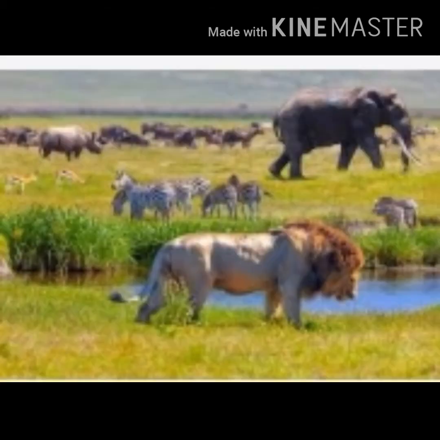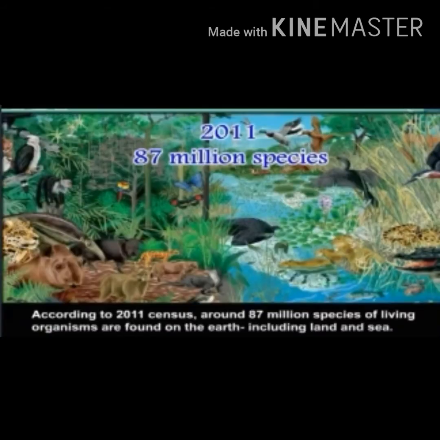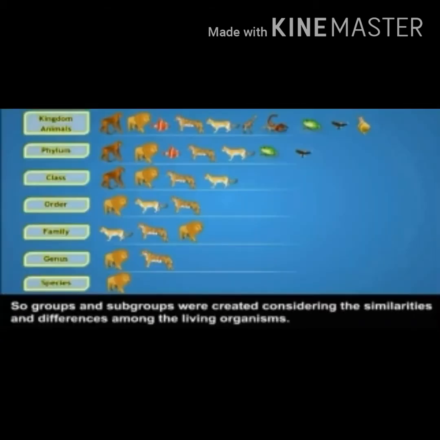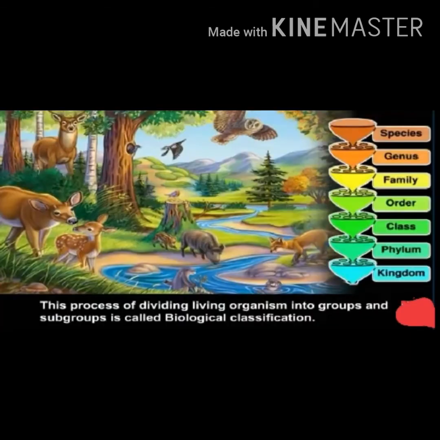Students, do you know why there is a need of classification of living organisms? According to the 2011 census, around 87 million species of living organisms are found on the earth, including land and sea. To study such a vast number, it was essential to divide them into groups and subgroups. So groups and subgroups were created considering the similarities and differences among the living organisms. This process of dividing living organisms into groups and subgroups is called biological classification.